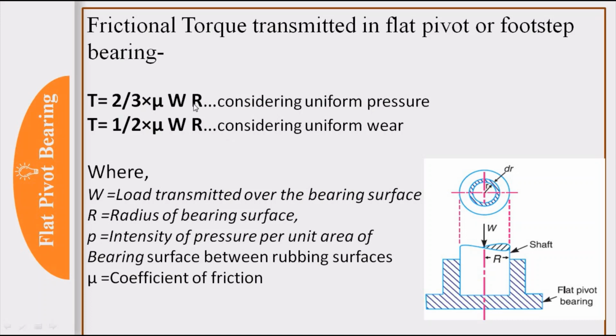You take the ratio of the two, so that will be 2 by 3 divided by 1 by 2. It means it will be 4 by 3. In this formula, mu is the coefficient of friction, W is the load transmitted over the bearing surface and R is the radius of the bearing surface. So here there will be MCQs on either formula, and a simple calculation.